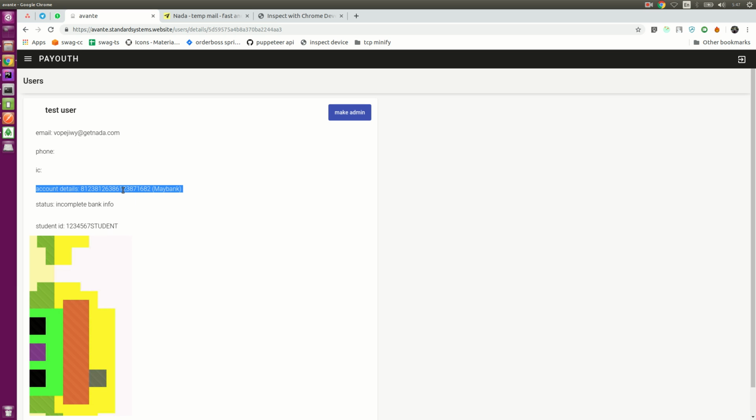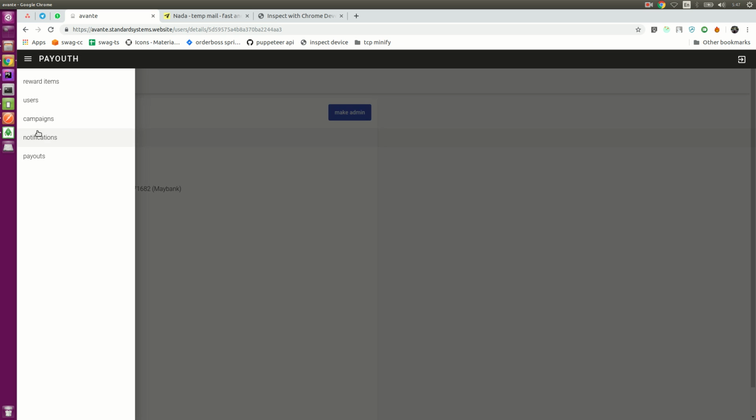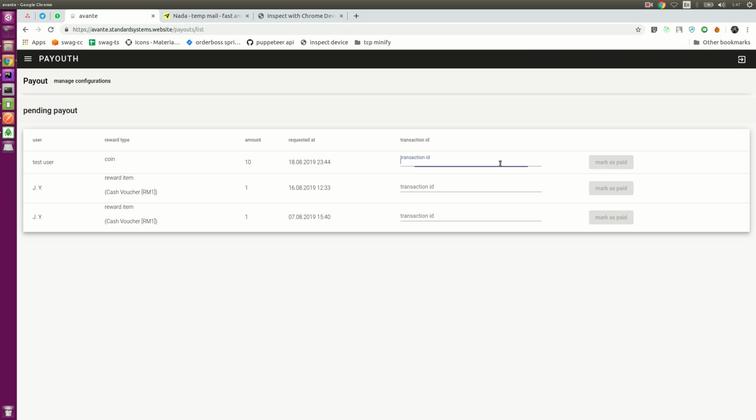The admin can just transfer the money to this bank account and update this payout here and mark this transaction as paid.